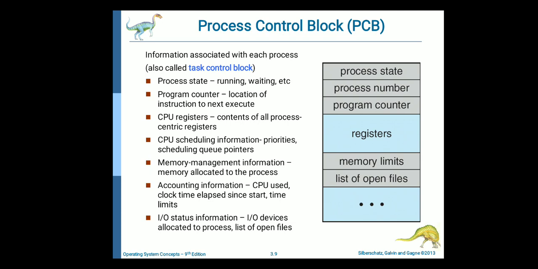Various CPU registers, where process data needs to be stored for the running state. CPU scheduling algorithm, process priority, and other scheduling information which is required to schedule the process. Memory management: this includes information of